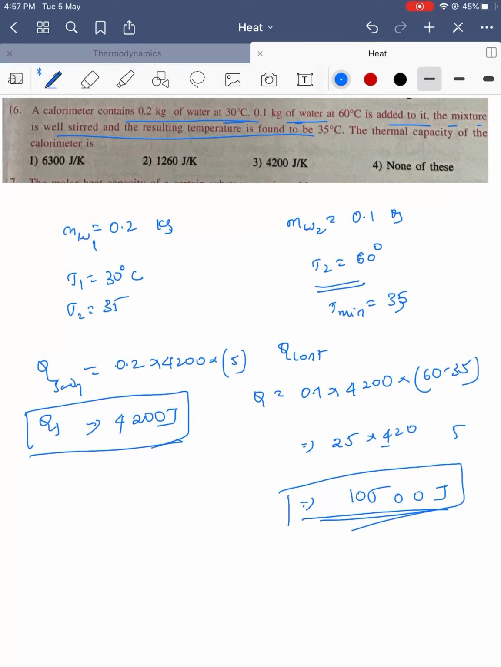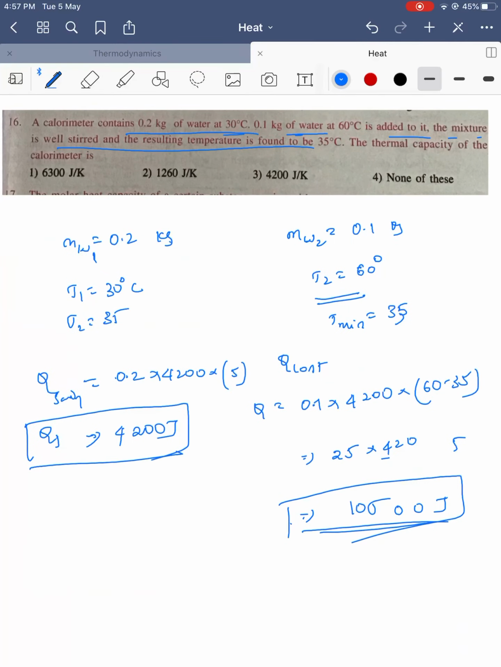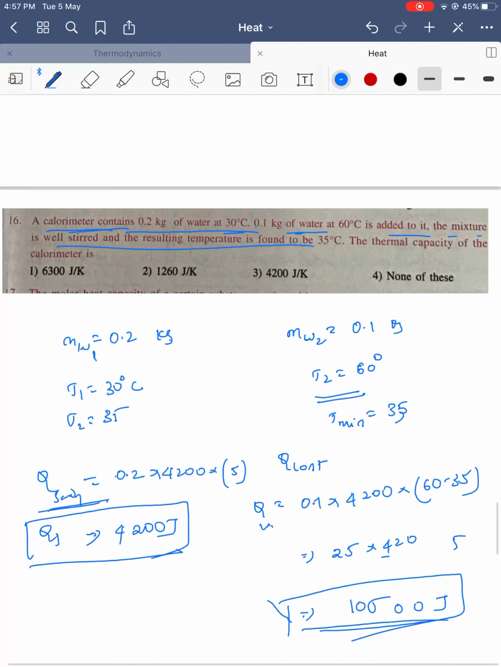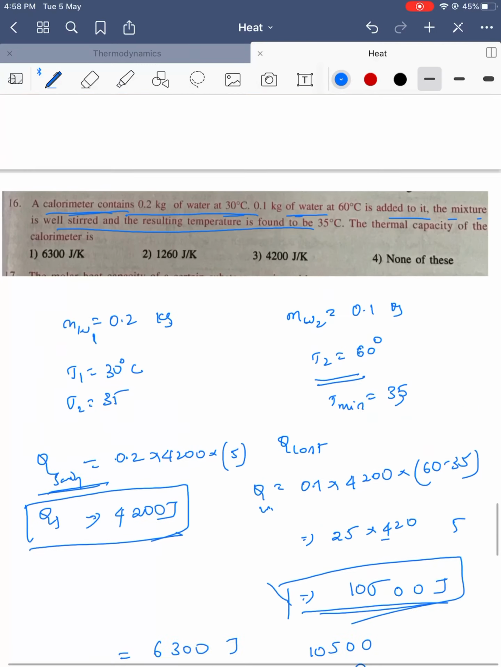What about the remaining amount of energy? Where has it gone? It has gone to the calorimeter. If the amount of heat lost is not matching with the heat gained, that means the container took the heat. So how much energy did the container take? 10500 minus 4200 is equal to 6300 joules. 6300 joules of heat the container took.